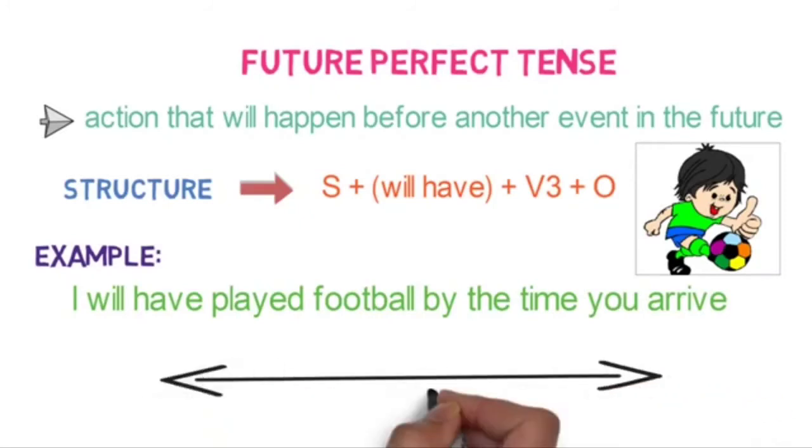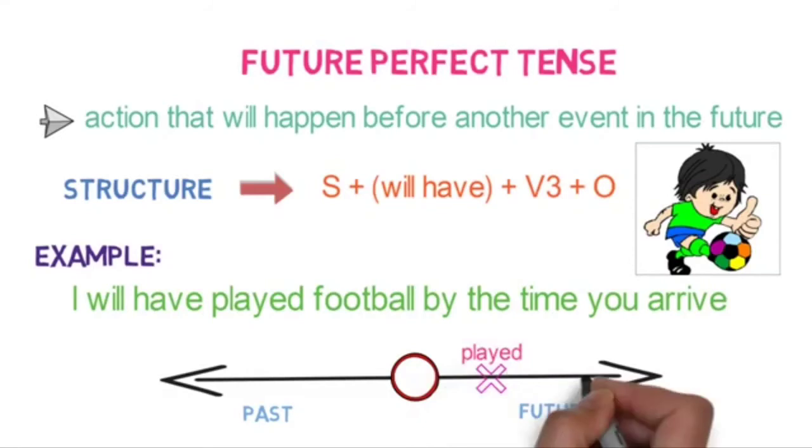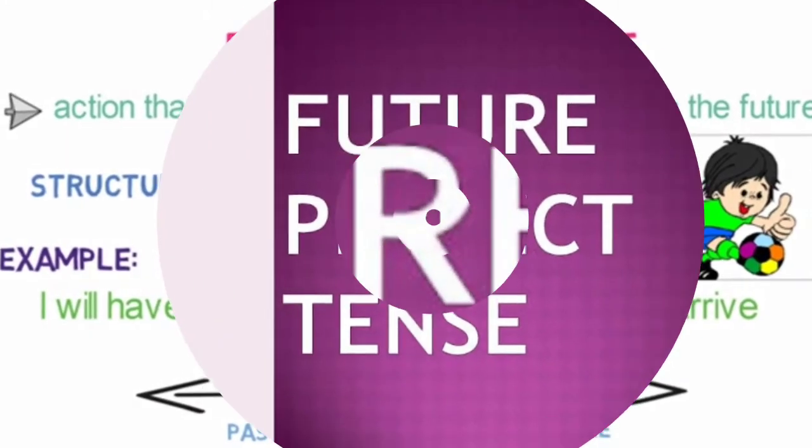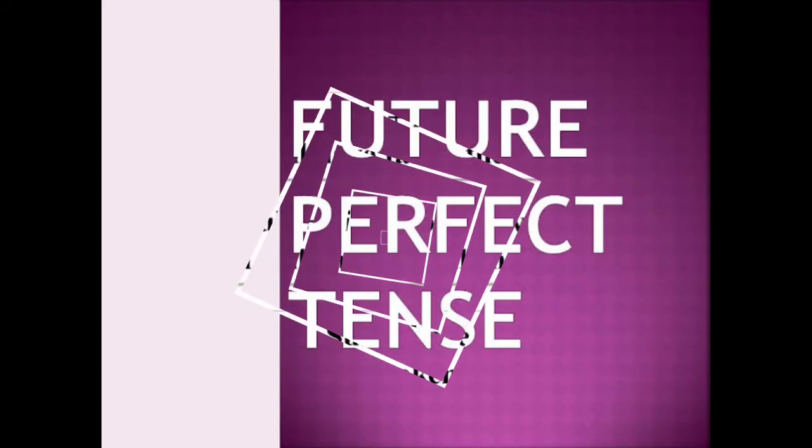Children, look at the timeline. It will look like this. On the right hand side, the action of playing will be completed by the time another action of your arriving comes. So here comparison of two future events is happening. Children, let's see in detail about future perfect tense now.